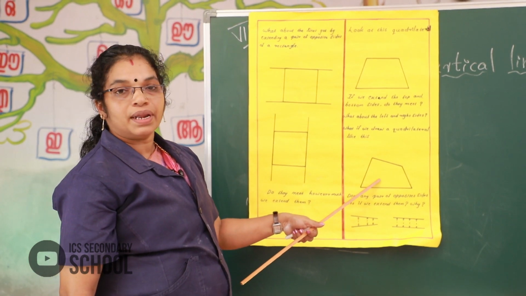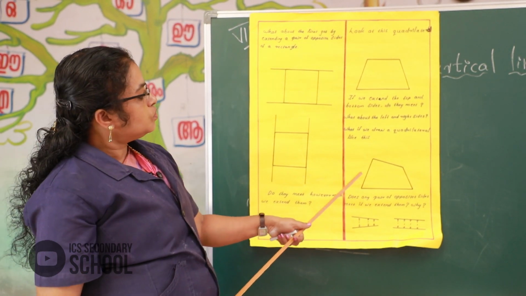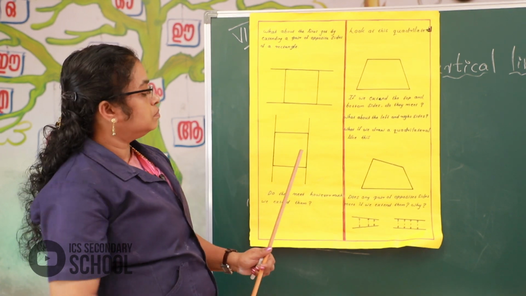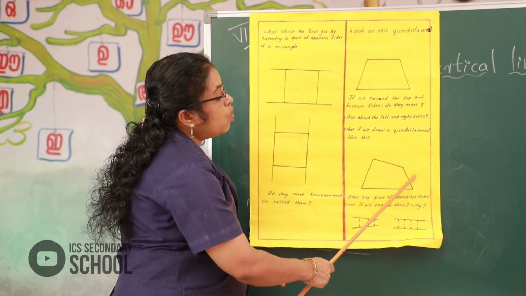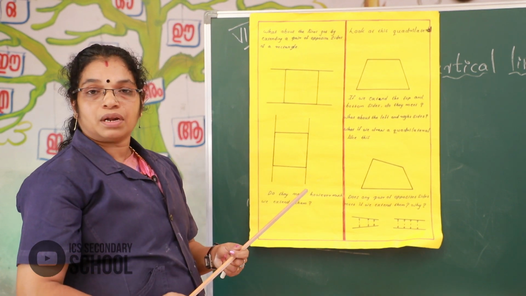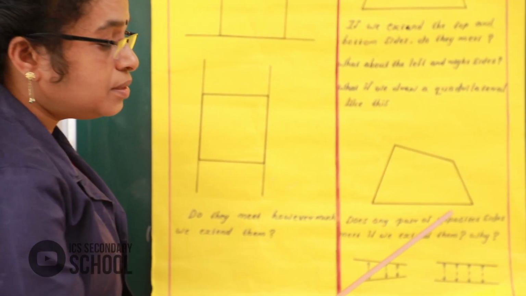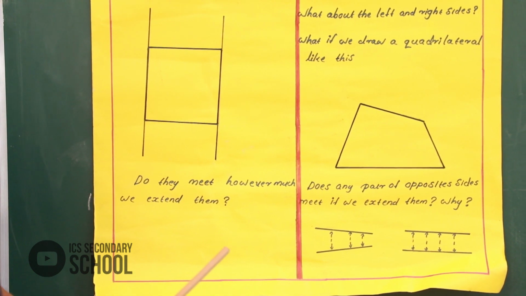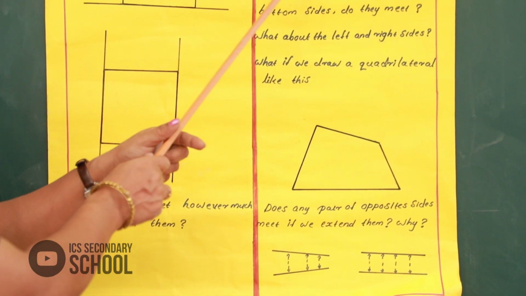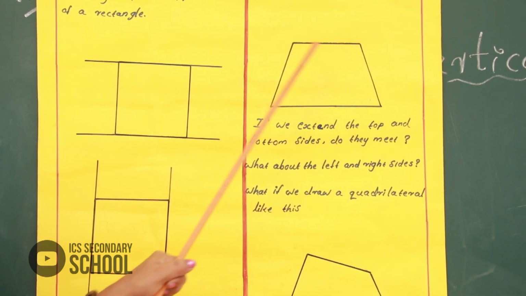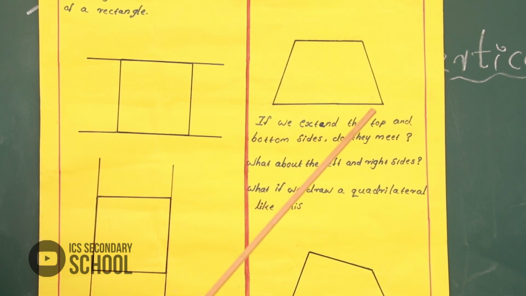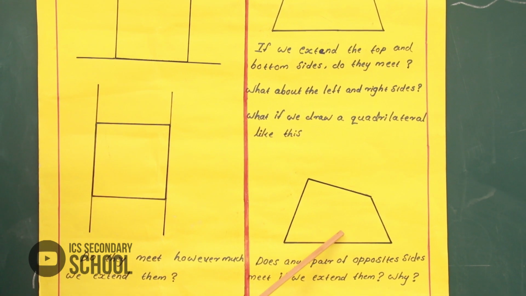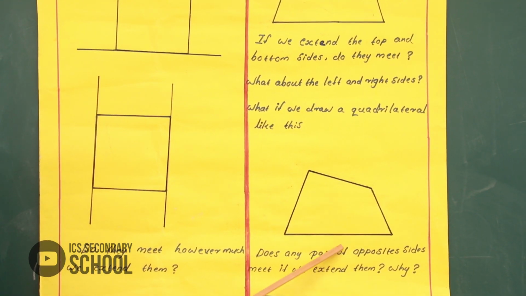Look at this quadrilateral. Does any pair of opposite sides meet here? Look, all these sides are different measures. These four sides are different measures here. Okay, follow. Got it? In the first figure, the opposite sides are the same, but here the four sides of the quadrilateral have different measures.